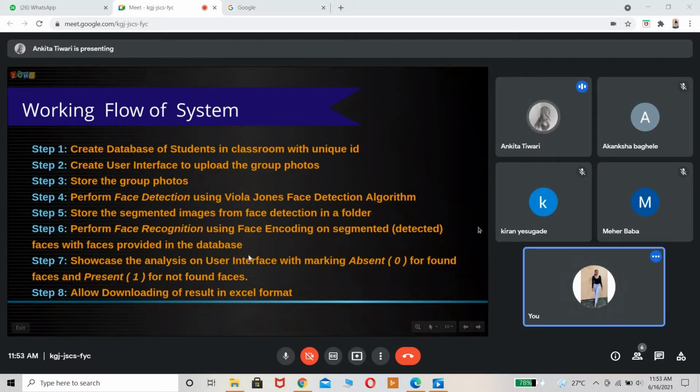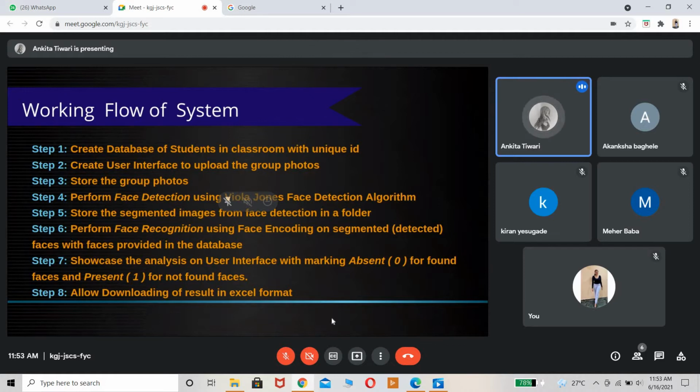Okay. So, very good morning to both the staff members. Today, our project is based on face detection and recognition. So, for achieving this, this is the walk through of the working flow of the system.